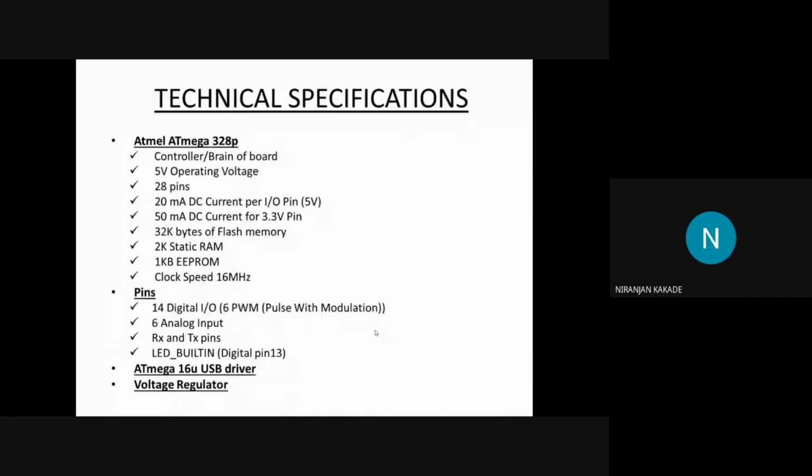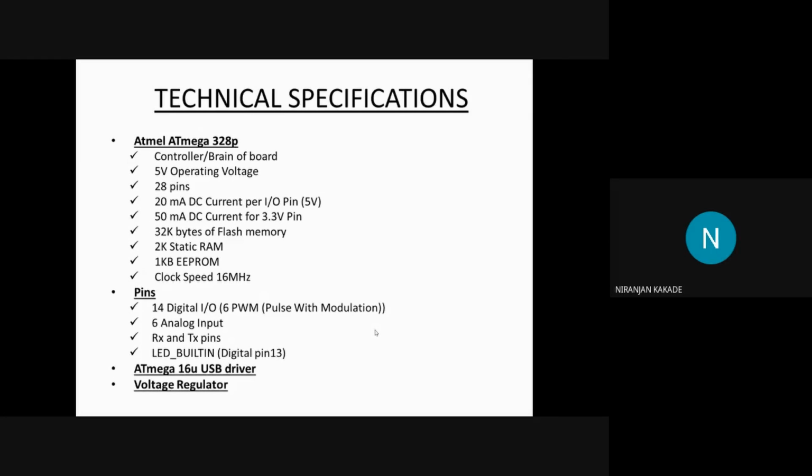One digital write function takes about 50 clock cycles. So out of 16 million, 50 clock cycles are used by your digital write function, and digital write is a basic function in Arduino. If you divide 16 million by 50 cycles, you can approximately run about 3 lakh digital writes in 1 second.